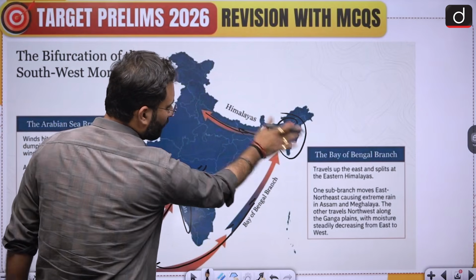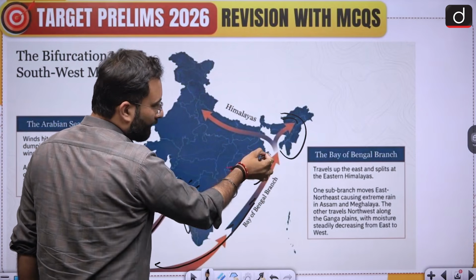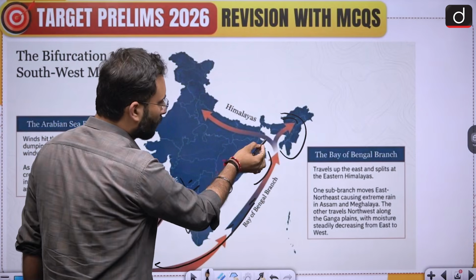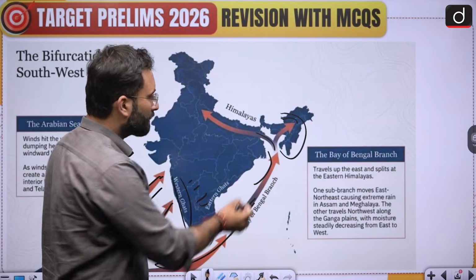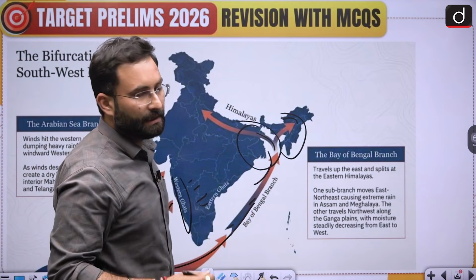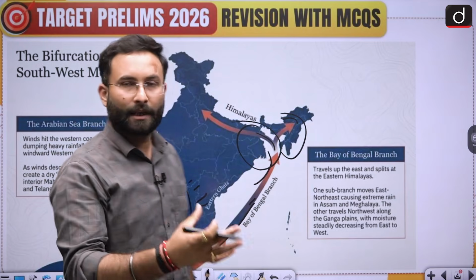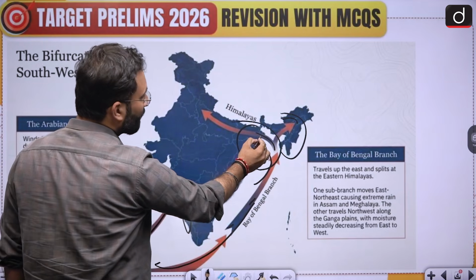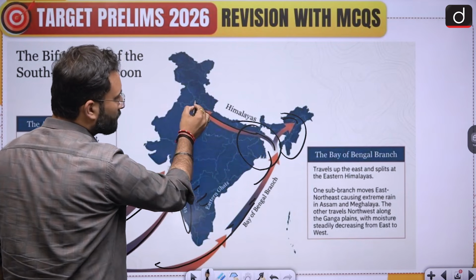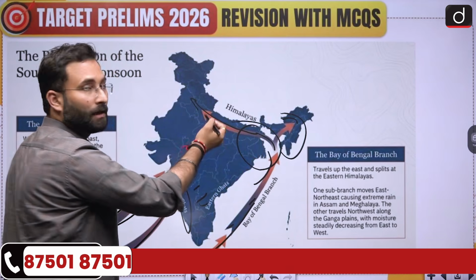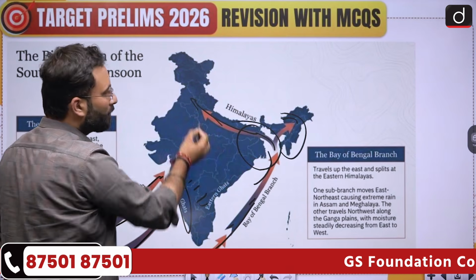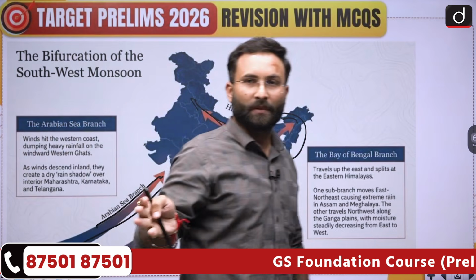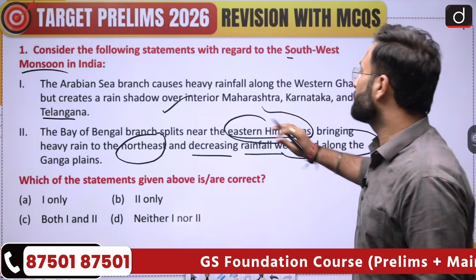Now, over here, since it is in connection with the sea, the monsoon branches will have high moisture in this particular area. So you will see rainfall in the areas of Bihar during this time, and then, moving westward slowly, they will lose the humidity and the moisture, and westward we will see that the rainfall will be decreasing. Okay, so that is what is written in this particular statement.